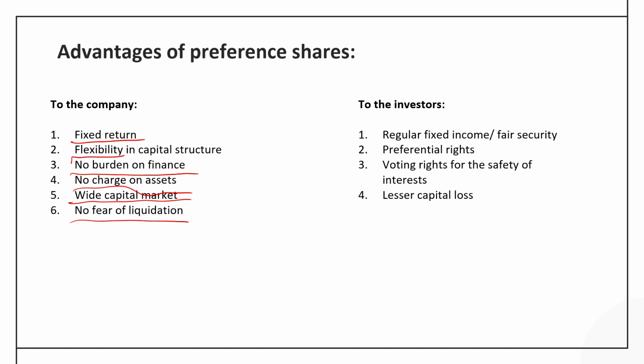Here investors are also going to gain a lot while holding the preference share. Number one, regular fixed income. What is regular and fixed income? As long as the company is profitable, the company is expected to pay a fixed amount of dividend to the preference shareholder. So this gives a kind of regular flow of income to the preference shareholder, and also the amount is fixed, so they don't have to worry about whether they will be getting a dividend, or if yes, then what the amount will be, like with the equity share.